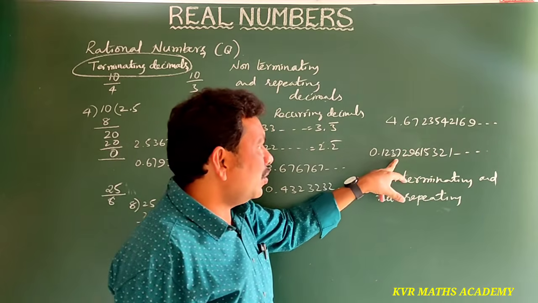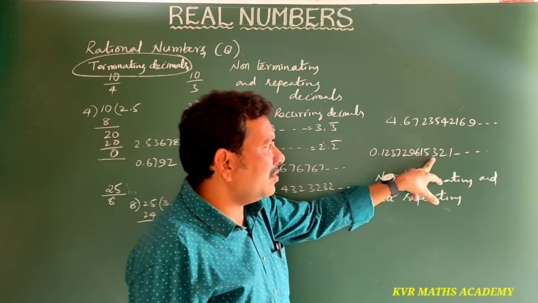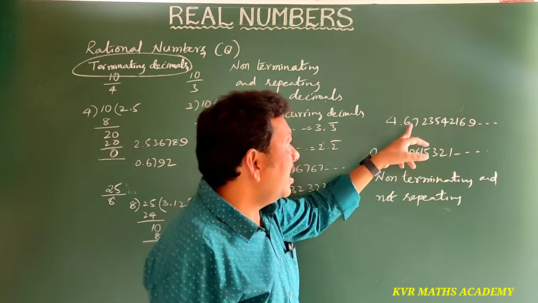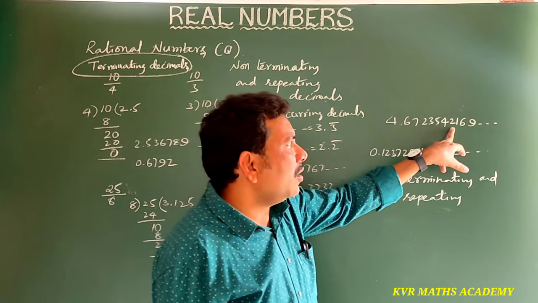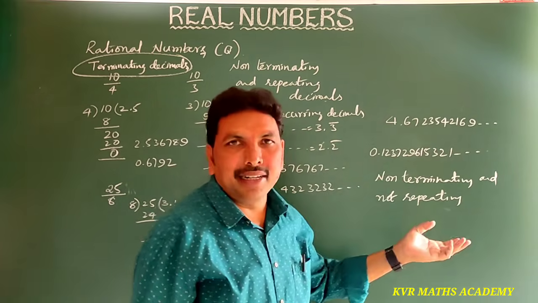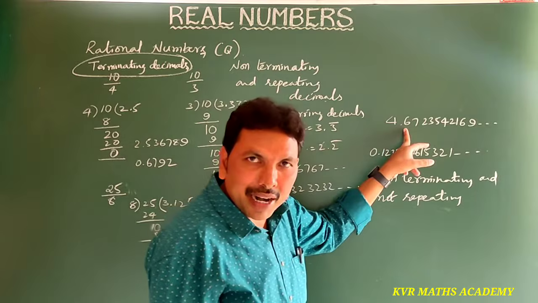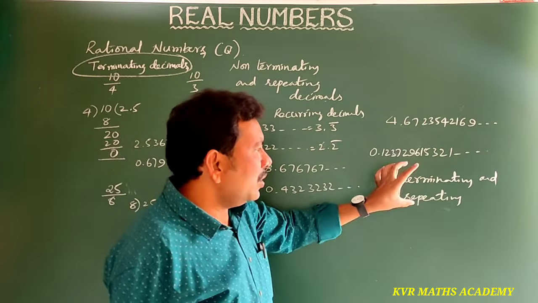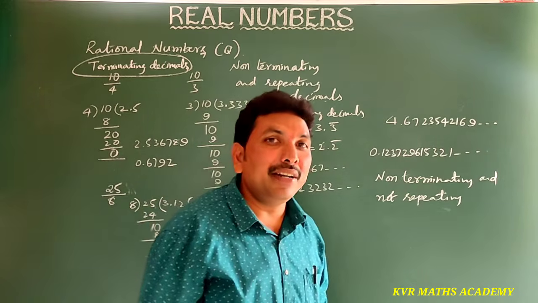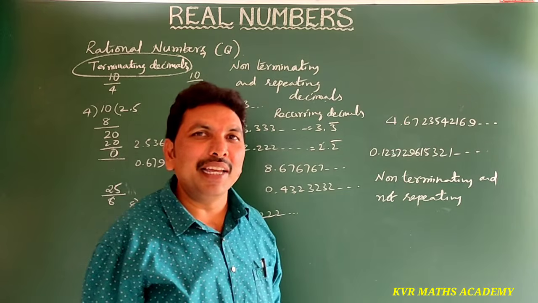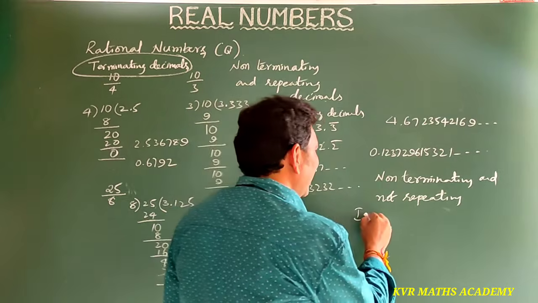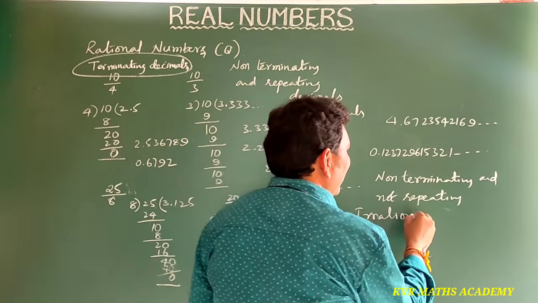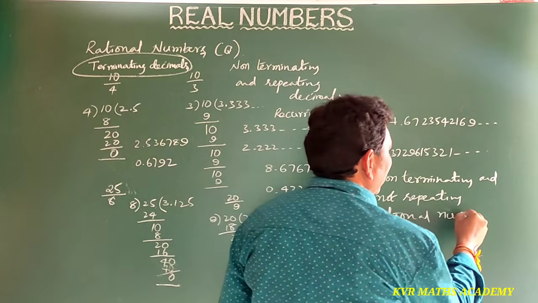Here see, 1 2 3 7 2 9 6 5 3 2 1 like that is coming. Here also 0.467235422169 like that. These are numbers that are not terminating and not repeating. So these non-terminating and not repeating decimals are called simply irrational numbers. What are those called? Yes, irrational numbers.